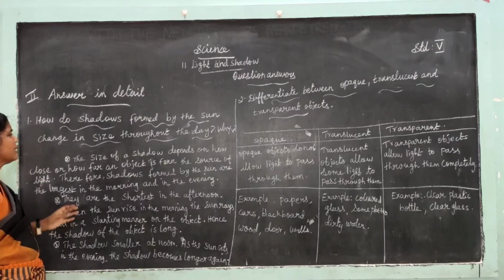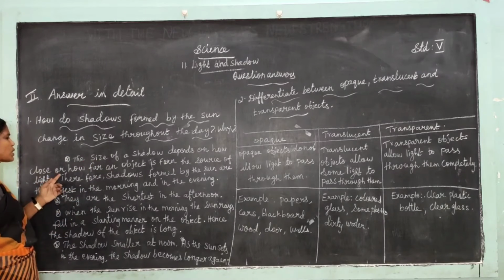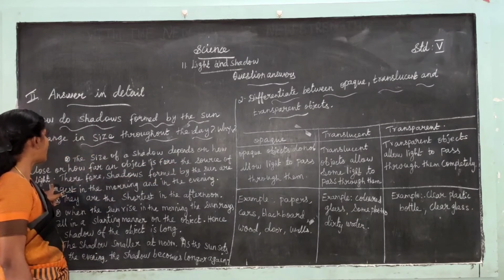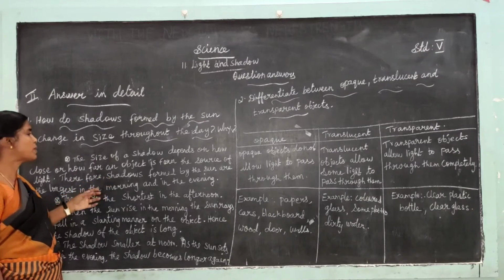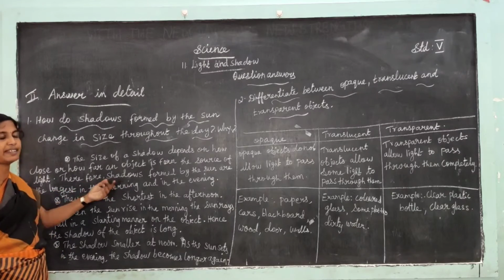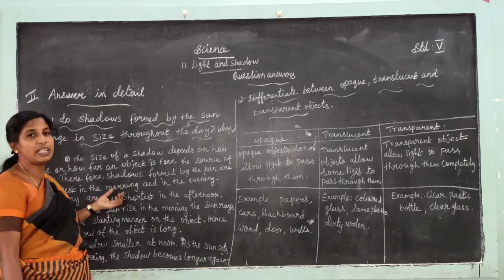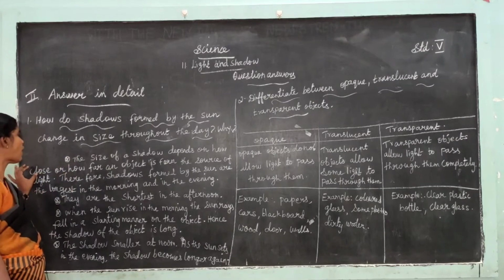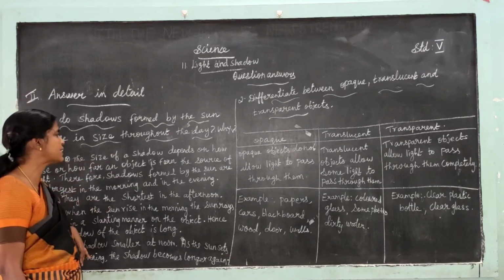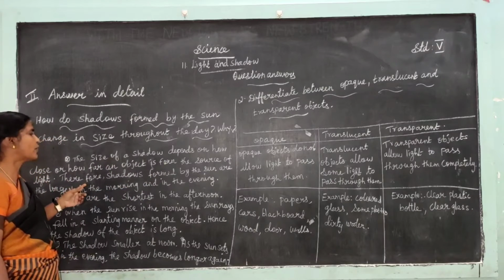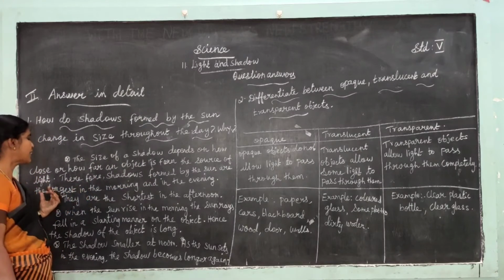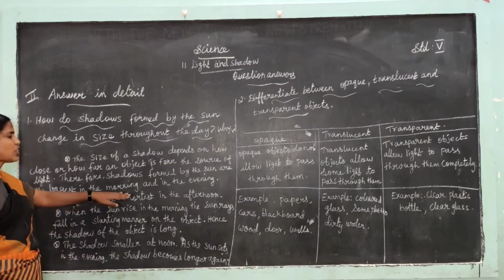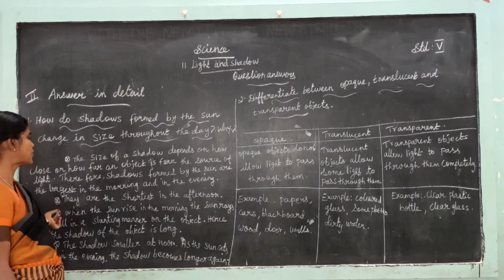The size of the shadow depends on how close or how far an object is from the source of light. Therefore, shadows formed by the sun are the longest in the morning and in the evening. Second point, they are the shortest in the afternoon.